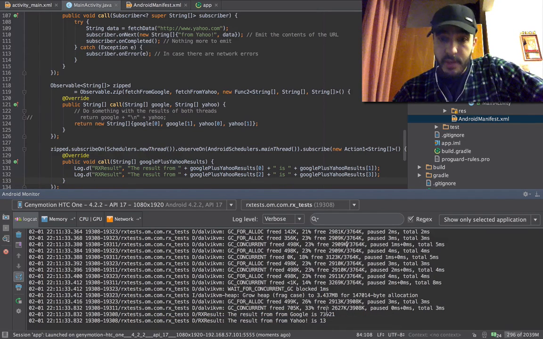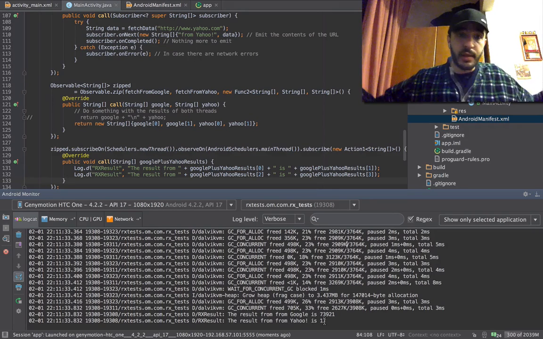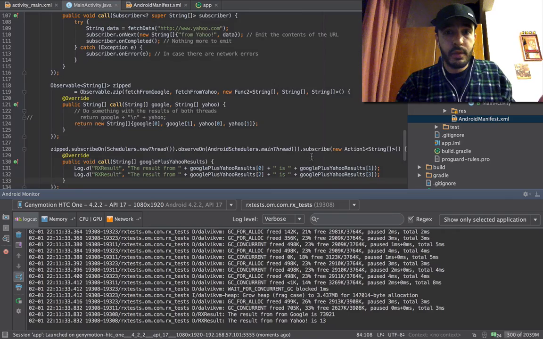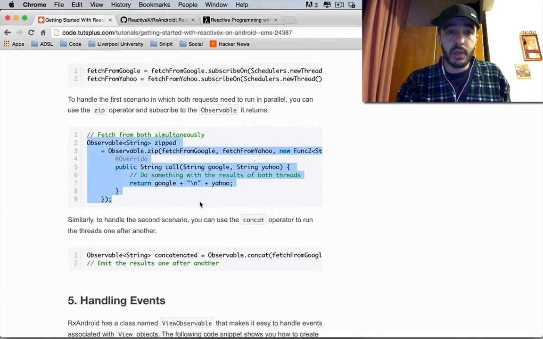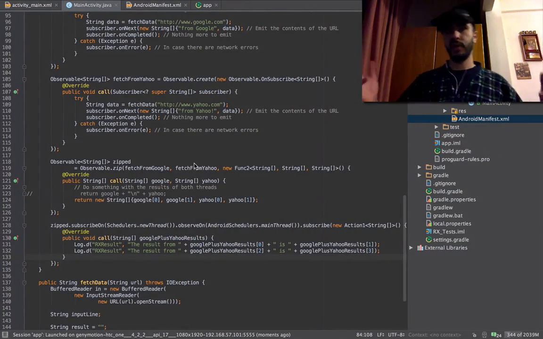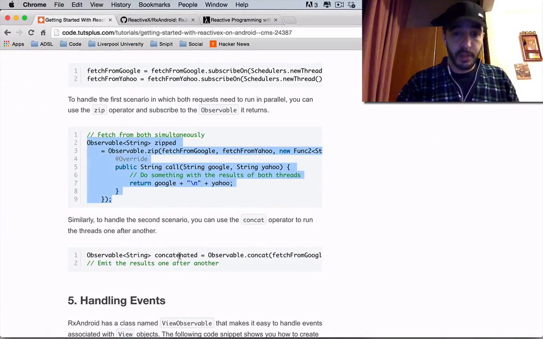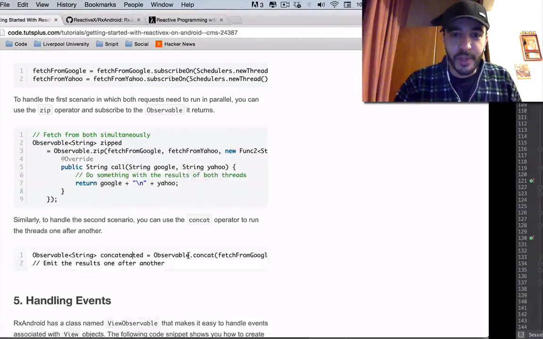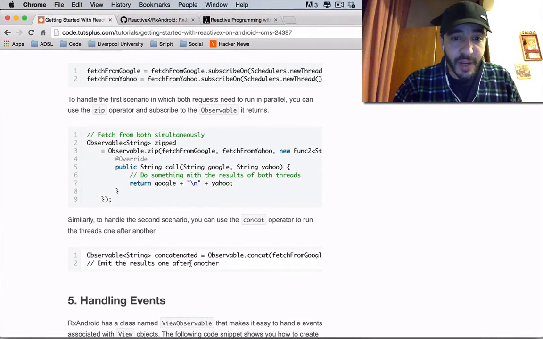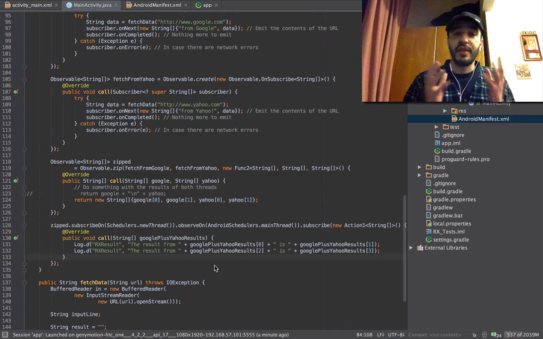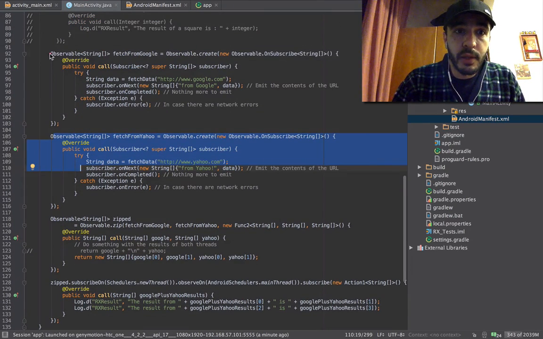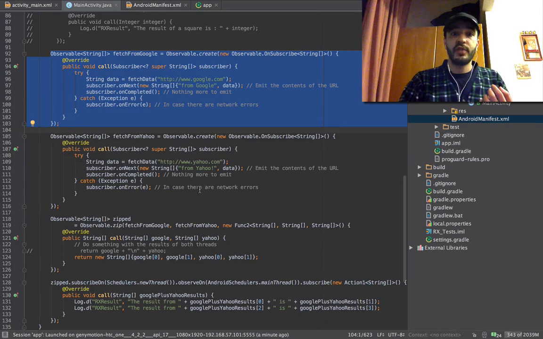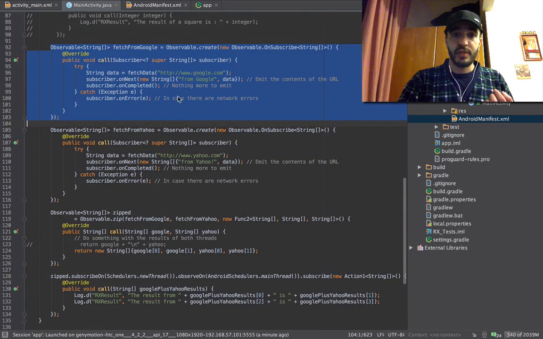The result from Google is something, the result from Yahoo is something else. Amazing. You just ran 2 threads zipped, meaning one after the other, I'm sorry, of course, simultaneously. You can run them with concat. This is the same thing, returns an observable, but this guy emits the results one after another. The results, therefore, of this observable and that observable. Okay? It emits these one after the other. Because this was placed here, this was placed here.